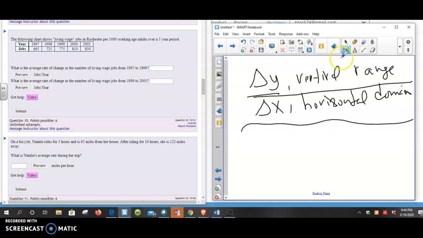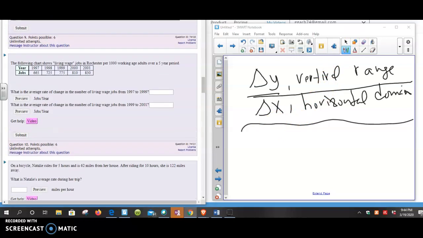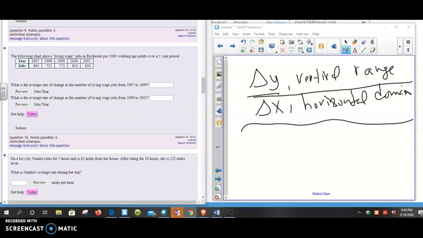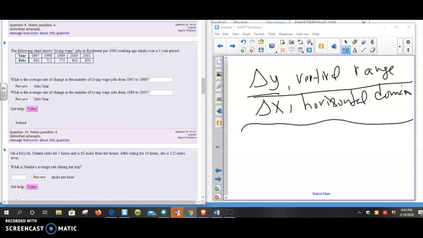Let's see what they say, number 10. They say we're taking data from a chart. So they want to know the living wage jobs in Rochester per 1,000 adults over a 5-year period. So they want to know the average rate of change from 1997 to 1999.